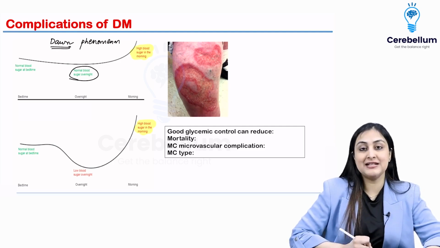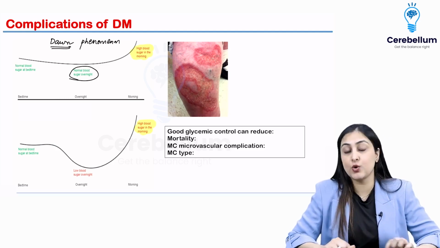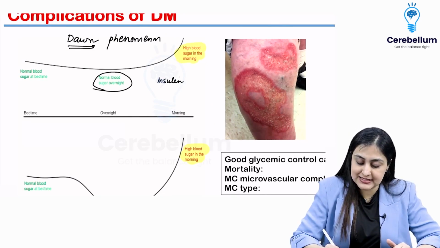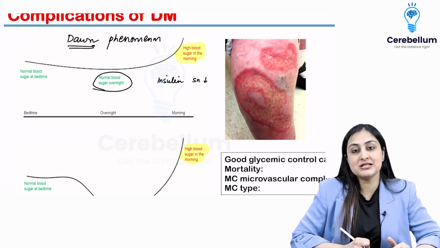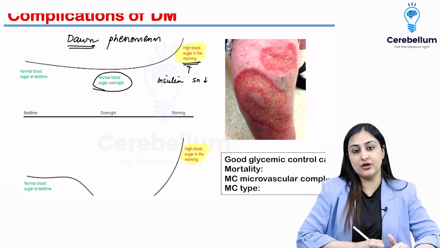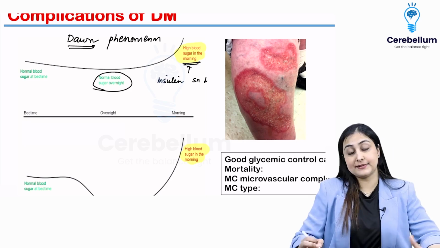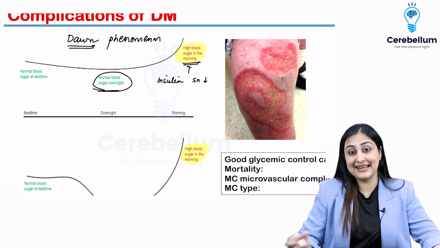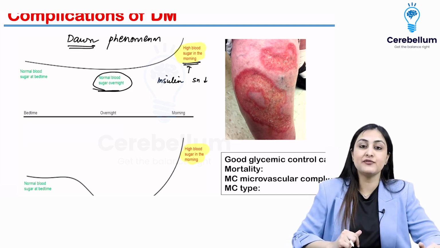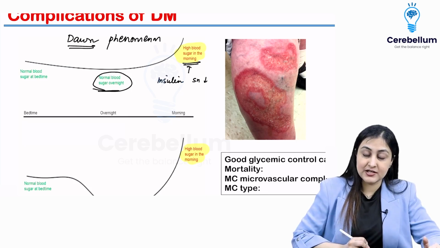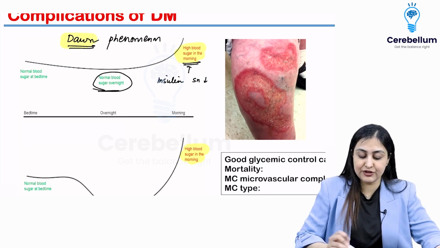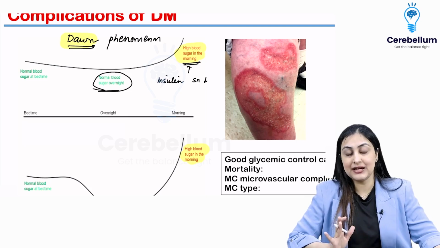What dawn tells you is that during dawn, physiologically the insulin sensitivity reduces, and because this insulin sensitivity reduces, that is why the person has a higher blood sugar. It is nothing to do with the fact that something happened in the night or overnight. It was normal in the middle of the night, just in the morning it is high. That's how you remember it. Insulin sensitivity reduction is the probable cause. Nobody really knows for sure how these occur and there are different theories, but this is the most accepted one that you want to remember.